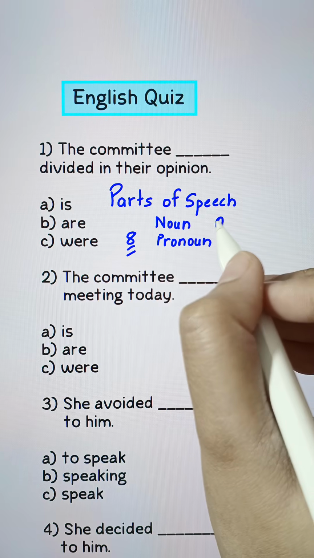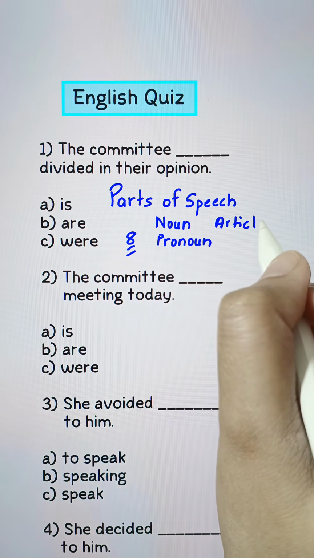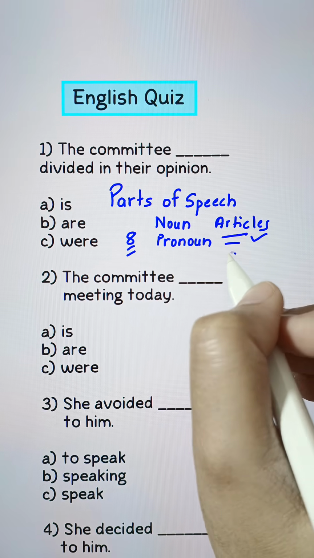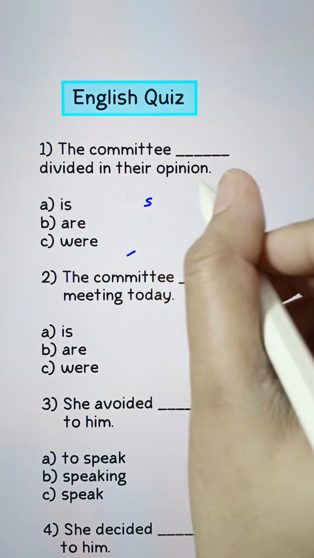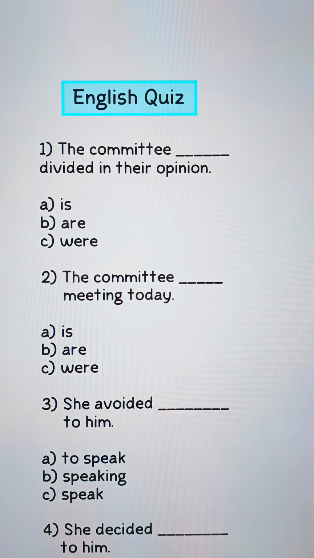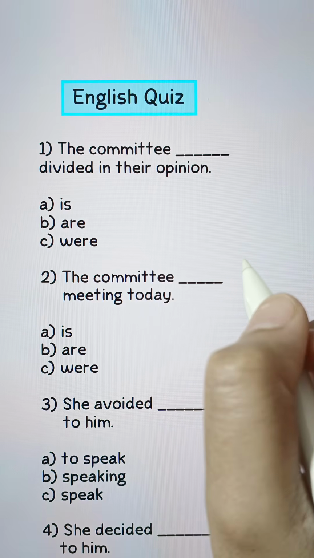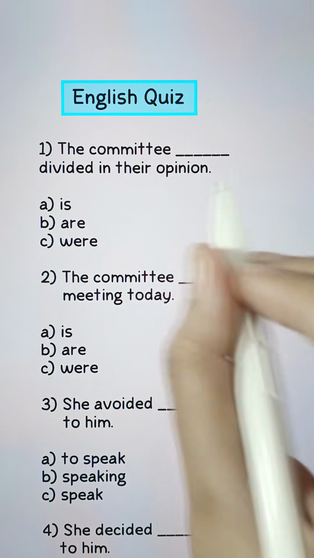Old English had only 8 parts of speech, however, the modern English accepts articles as the ninth one. So, this is what it is. The quiz is going to be very informative and fun. So, let's get started with the first question.